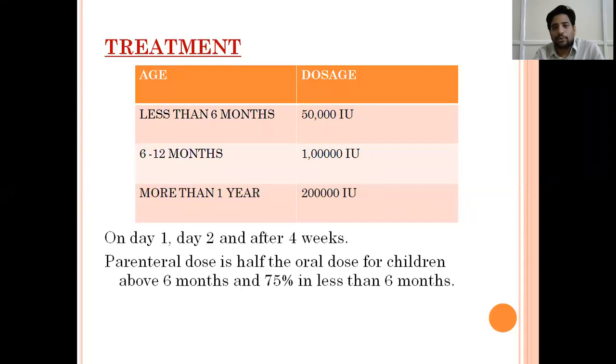Same, depending on the age, we'll give 3 doses. Sometimes, when the child is unable to tolerate vitamin A orally, due to vomiting or any malabsorption syndrome, then we need to give it parenterally. Parenterally, for children more than 6 months, we'll give half of what we give orally. Orally, if we give 1 lakh international units, we'll give 50,000 international units in those children who are above 6 months. If the child is less than 6 months, then we have to give 75% of the normal oral dose.